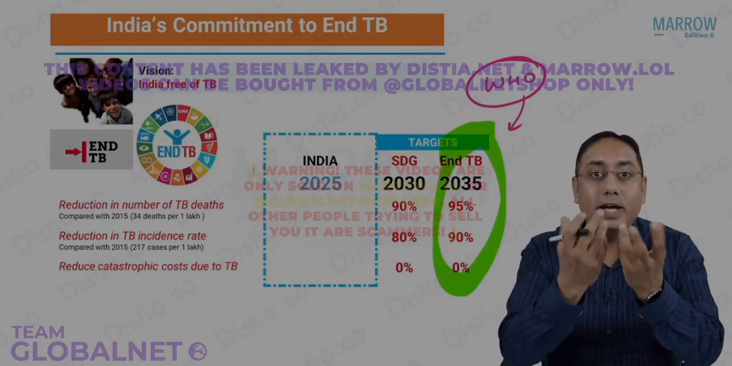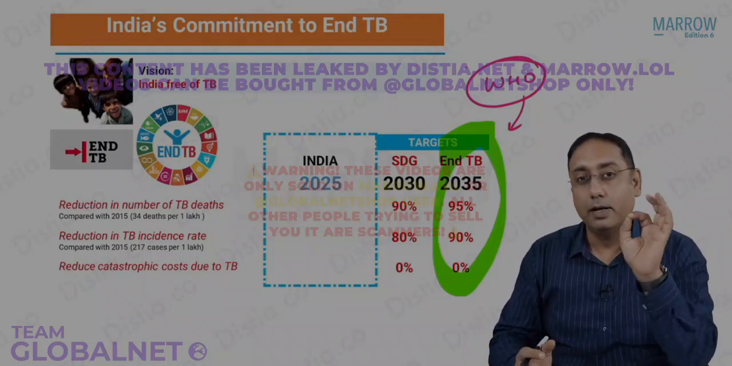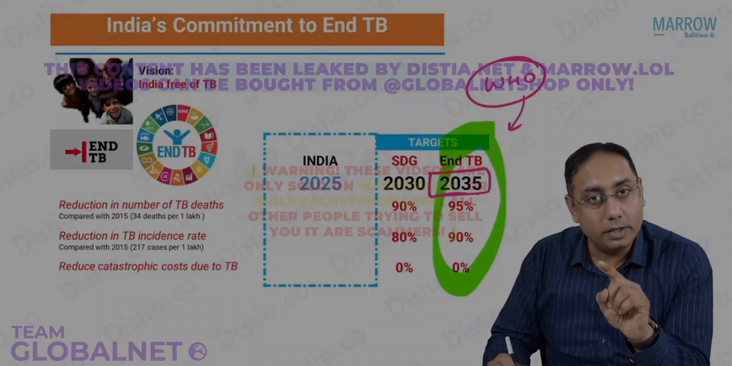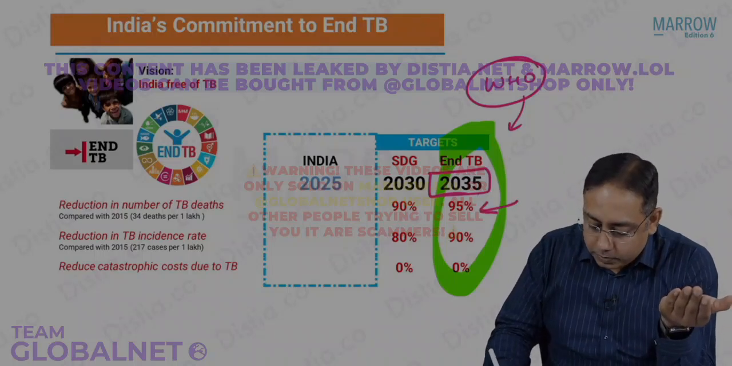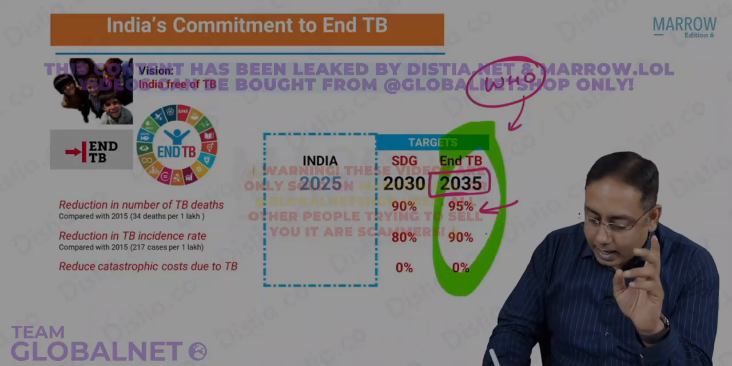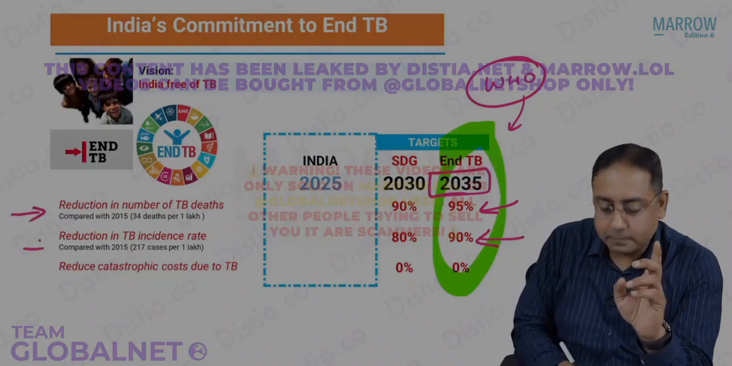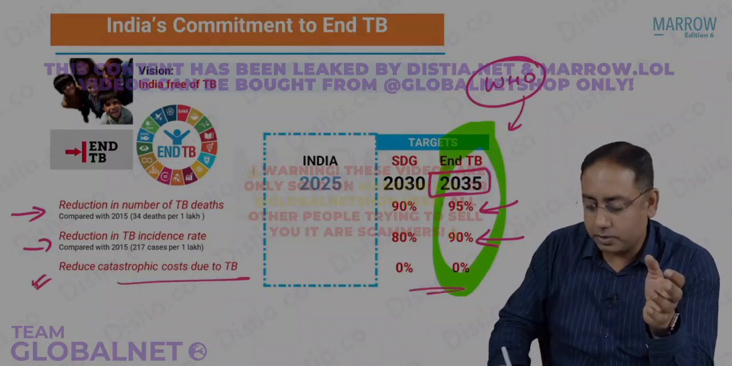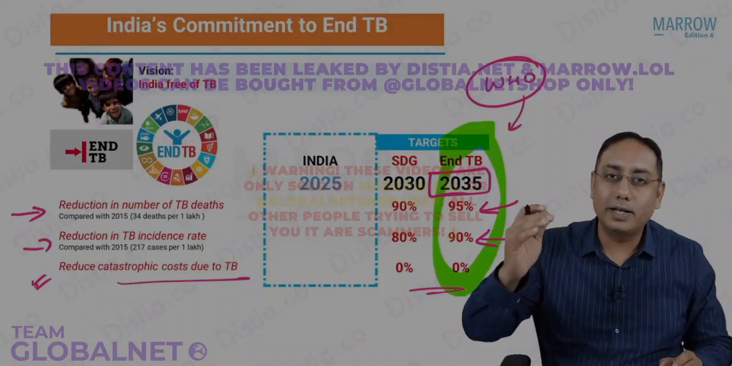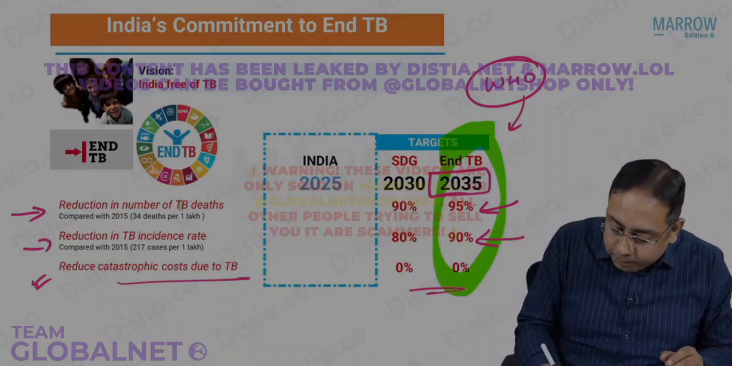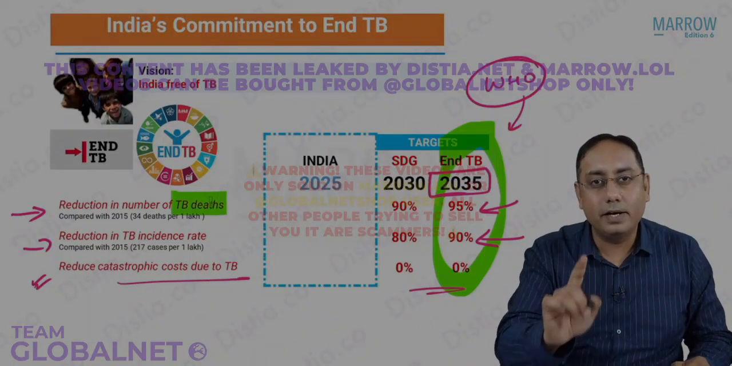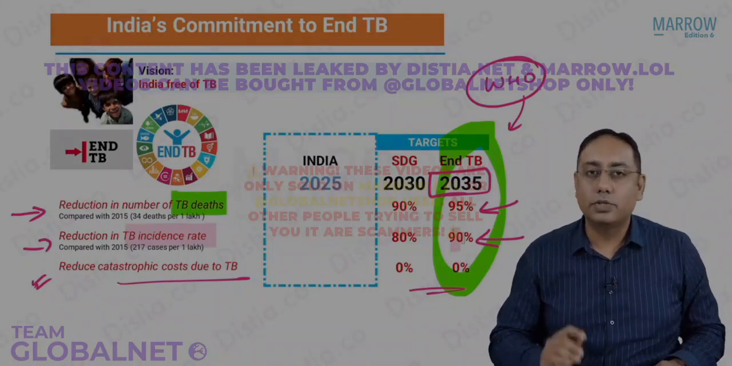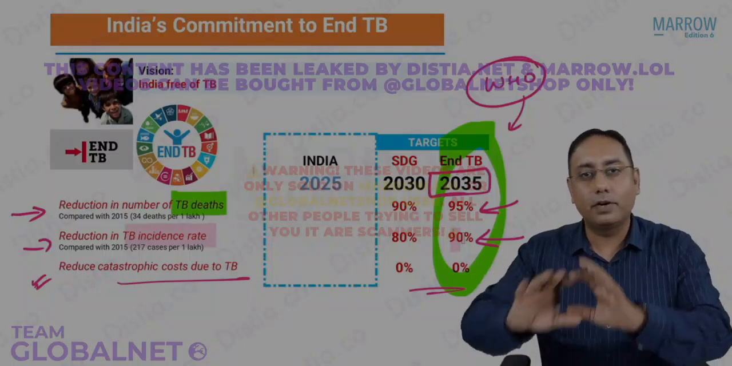What do you mean by end TB? Please note, all things are important. By when does the WHO want it? They want to end TB globally by the year 2035. That means we should have a reduction in TB deaths and a reduction in TB incidence. The catastrophic cost due to TB you can forget, it is always zero. But we want to decline TB deaths by 95% and TB incidence by 90%. So the WHO targets are 95 and 90 by the year 2035 for the globe.